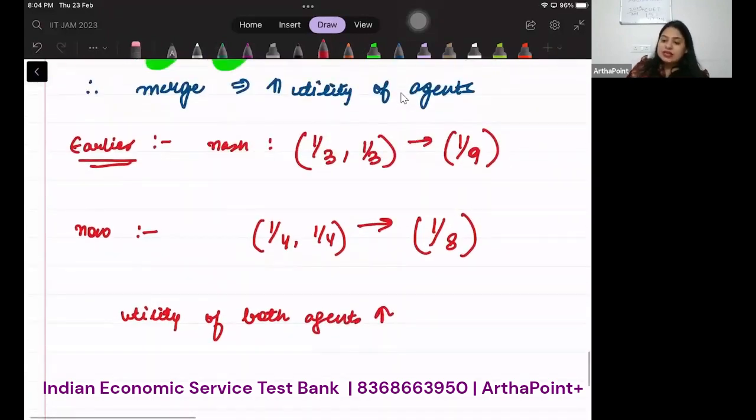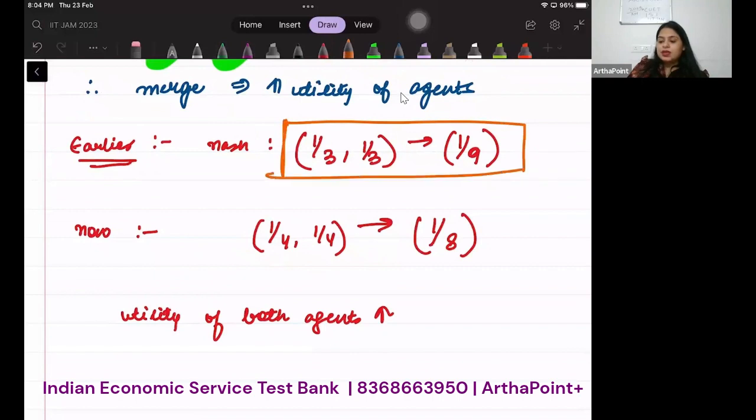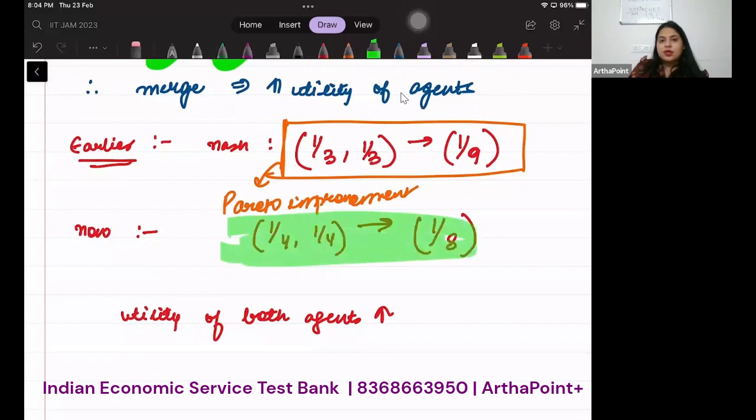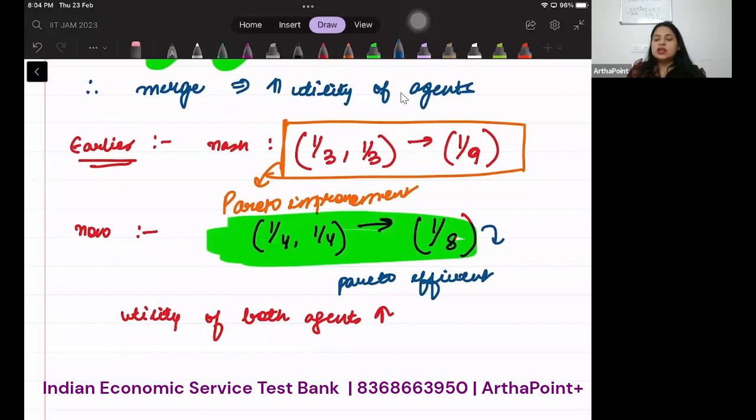It means that this outcome is a Pareto improvement. We are able to improve on the earlier one. And this outcome is Pareto efficient. Is this clear? So this is a full-fledged example of finding out Nash equilibrium with equations, not with a box, but with equations.